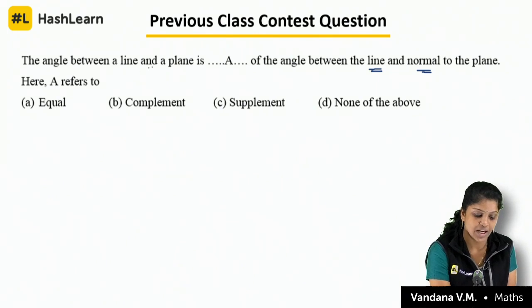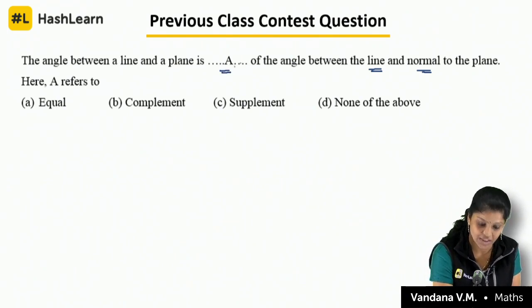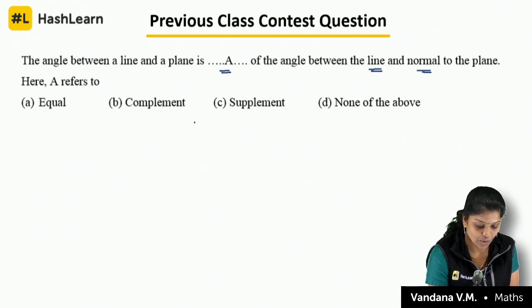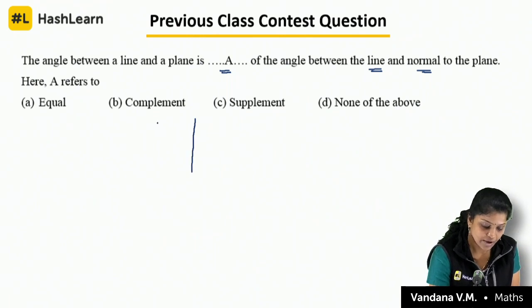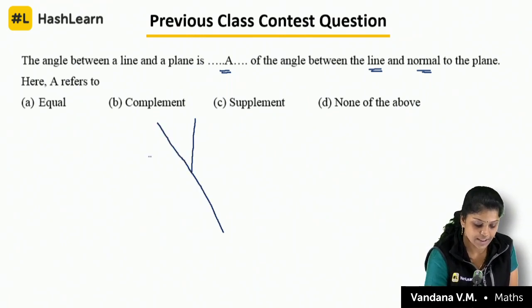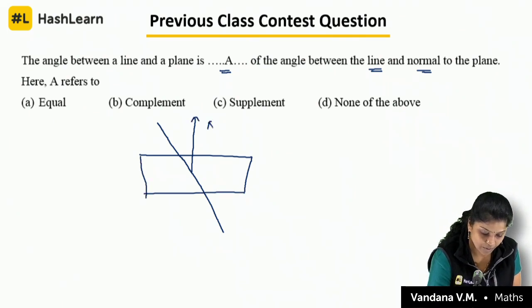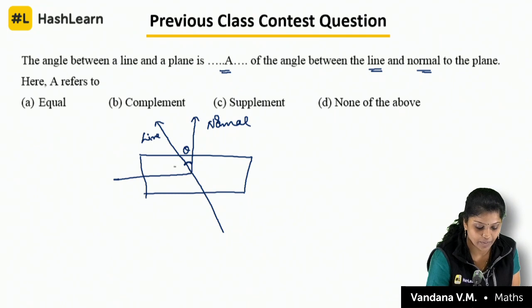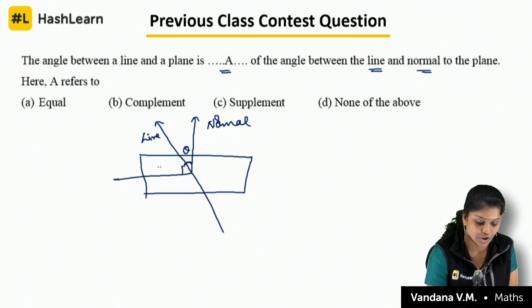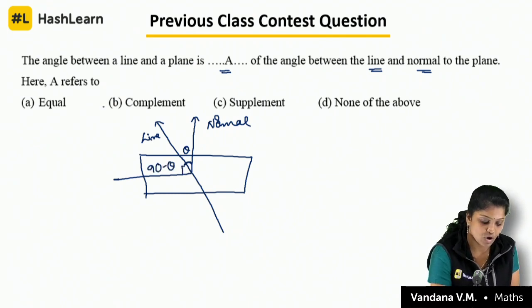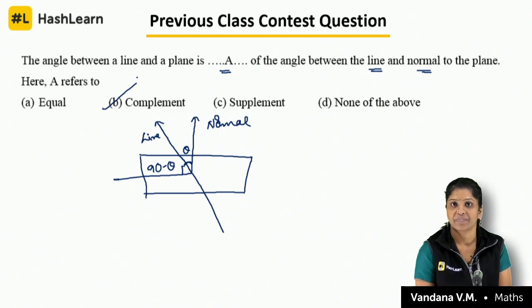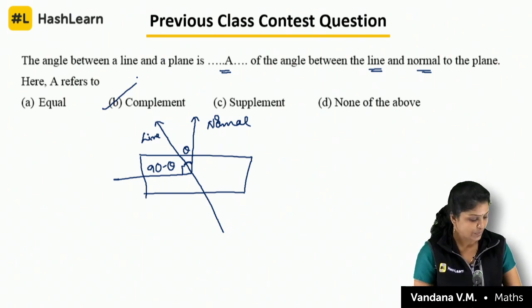The angle between the line and the plane is A means, what I told you already, this is the normal, and this is your line, theta, and the angle between the plane, these two will be complement angles, isn't it? I told you.